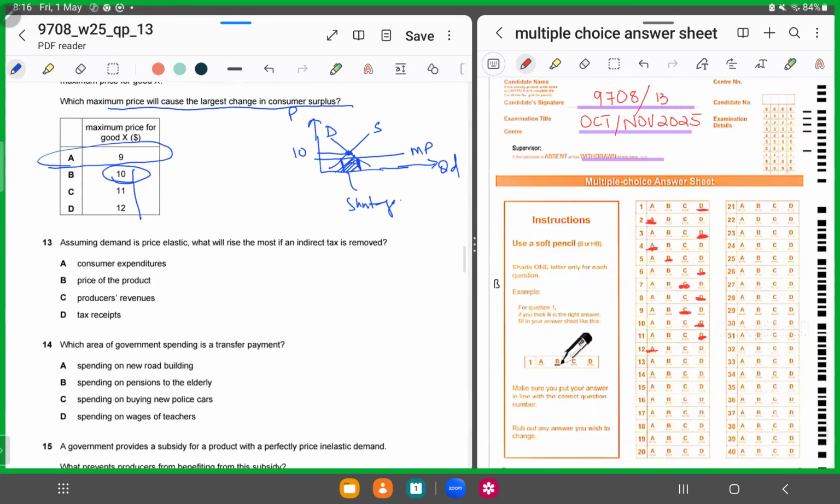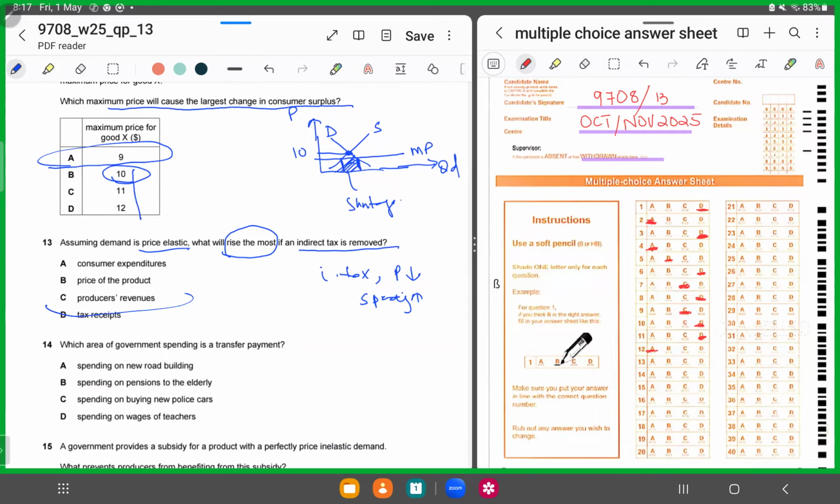MCQ number 13. Assuming demand is price elastic, that means a small change in price causes a large change in quantity demanded. What will rise the most if an indirect tax is removed? When you remove an indirect tax, the good becomes cheaper, so its price falls. When its price falls, consumer spending increases. So when consumer spending increases, what happens?